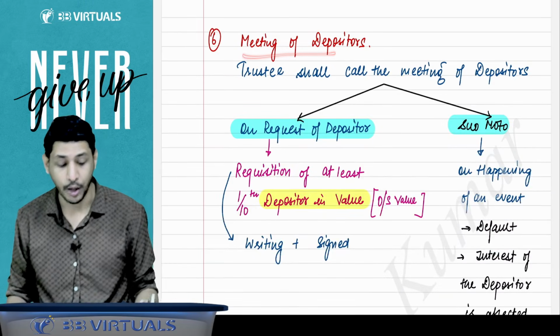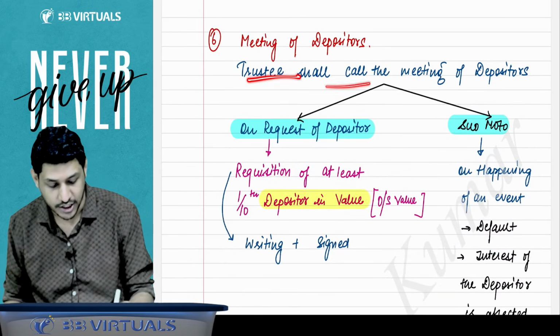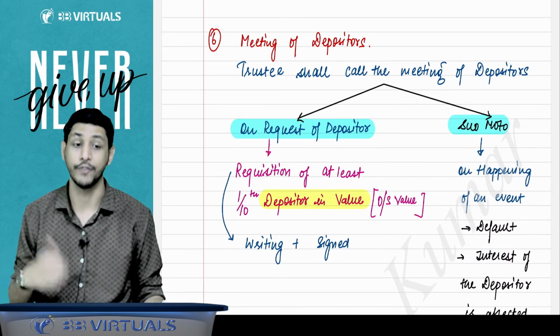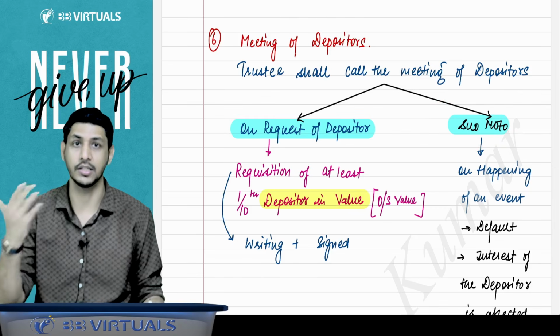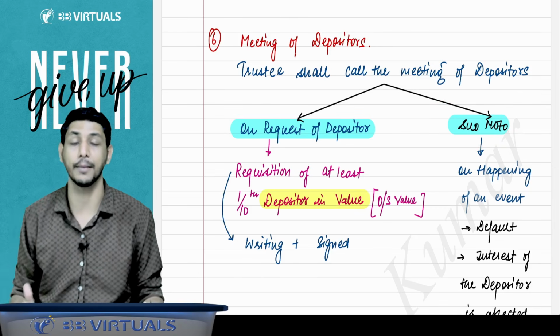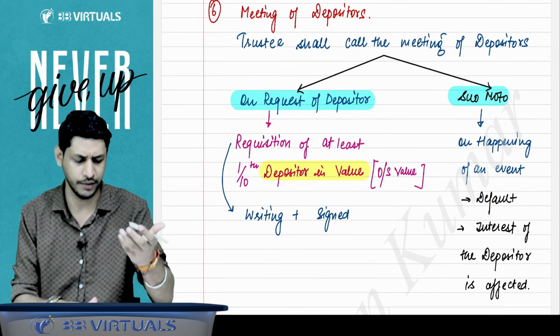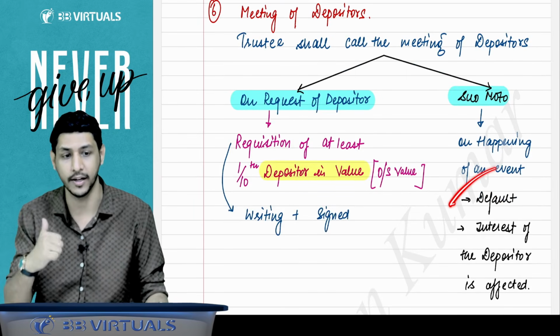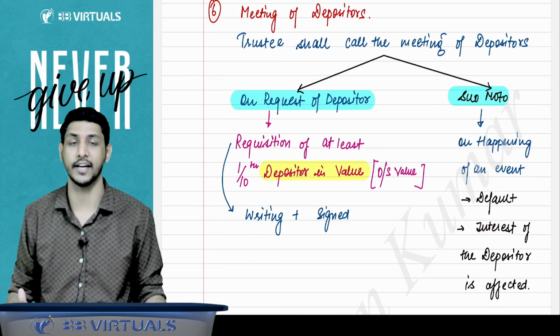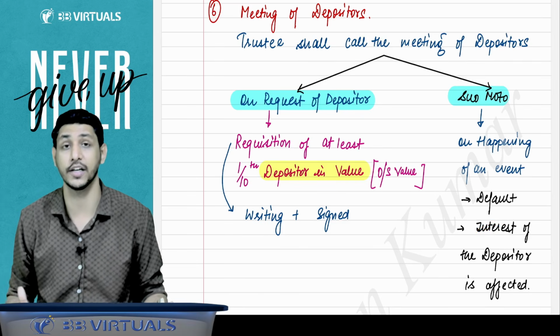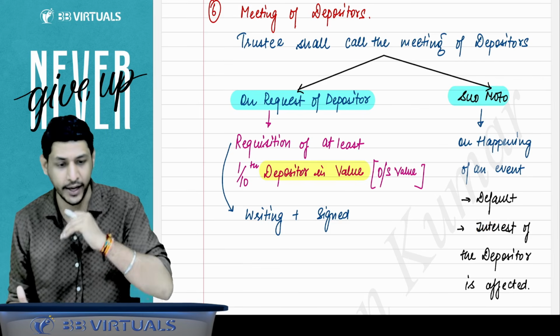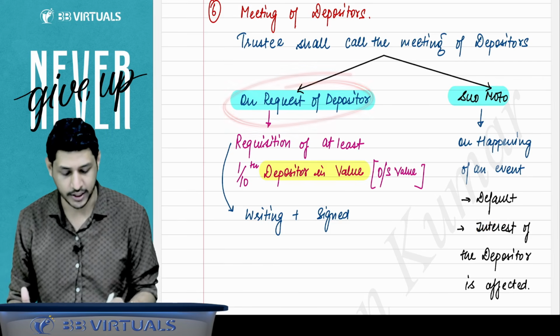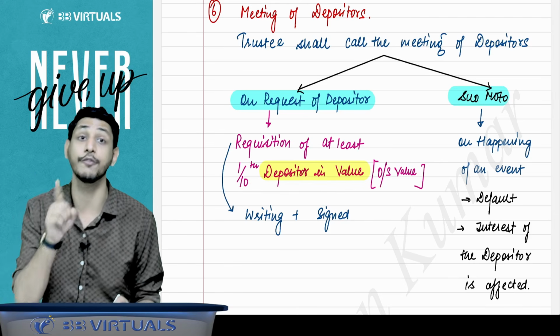Sir, what about the meeting of depositors? The trustee shall call the meeting of the depositors suo motu. If the trustee thinks that he has to call the meeting of the depositors on the happening of some event, like there is any default or the interest of depositors is affected, then the trustee will himself call the meeting of the depositors.